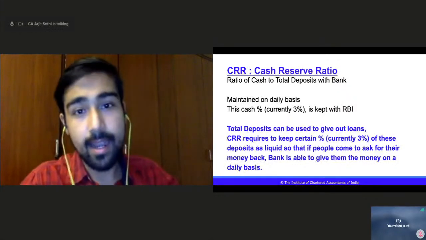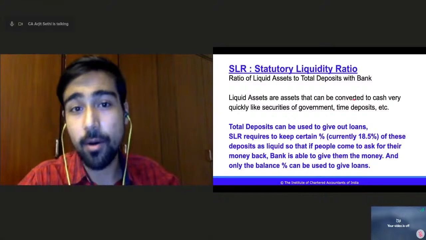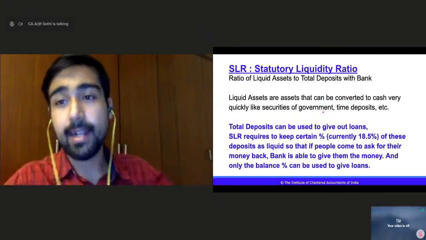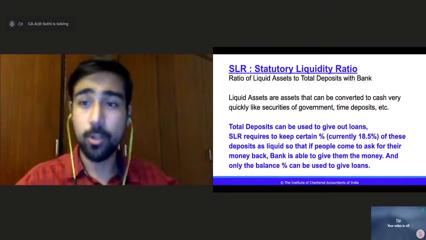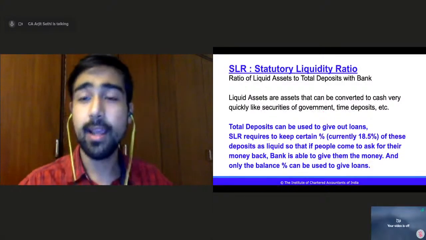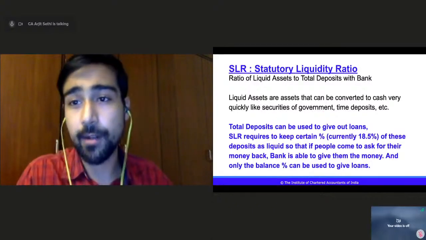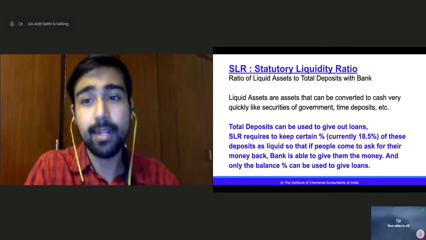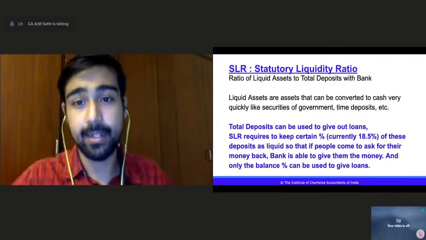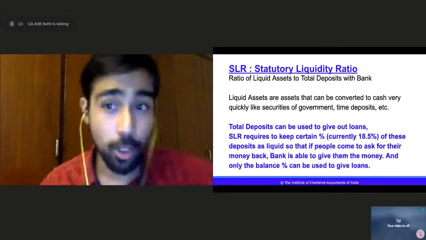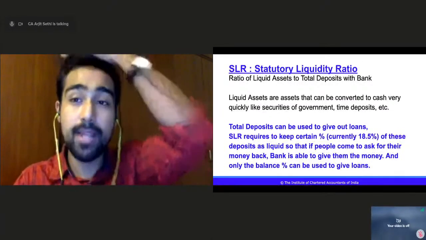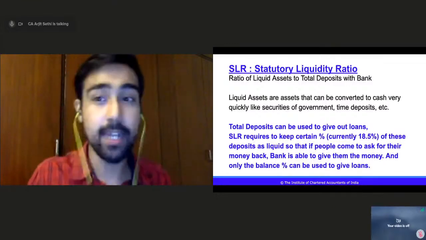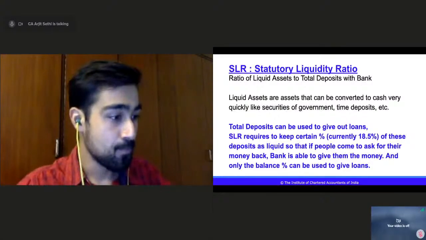Right. Liquid assets, I just gave you examples like time deposits, or we have government securities, treasury bills, discounted bills, right? That can be easily converted into money. You go and present a bill or a treasury bill, and you can convert that into cash, into actual bank money, right? You get that money in your bank instantly. Time deposits like FDs or short-term deposits, or short-term bills, you can convert and get that money readily available in your bank. Okay.